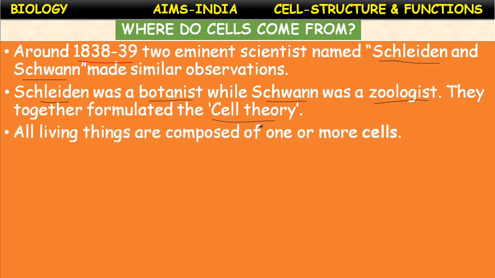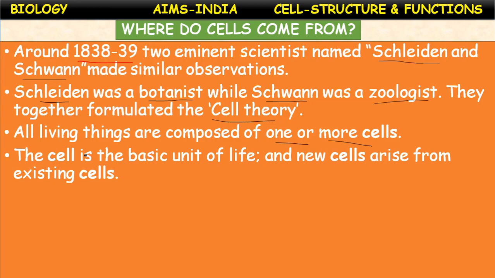According to this cell theory, all living things are composed of one or more cells. The cell is the basic structural unit of life. And new cells arise from existing cells. This point was not added by these two scientists.